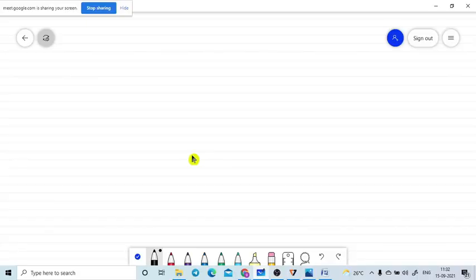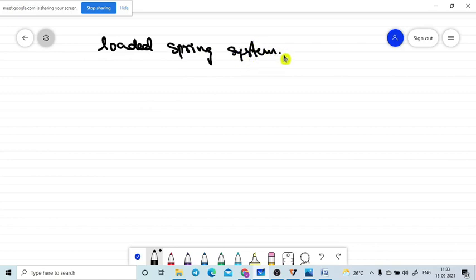Today our goal is to study the spring loaded system and its oscillations. Otherwise we will call it a loaded spring system. This is our goal: to study the loaded spring system.